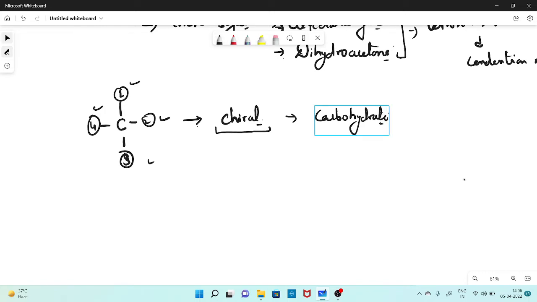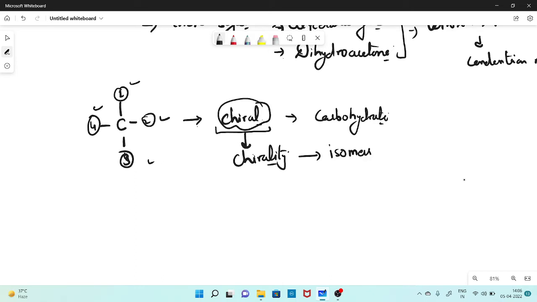Okay? So due to the presence of this chiral carbon, your carbohydrates have chirality in their structure, and due to this chirality, they form different types of isomers, and they follow stereochemistry. What is stereochemistry? Let's discuss it now. Okay? So first of all, I hope you understand about the chiral.